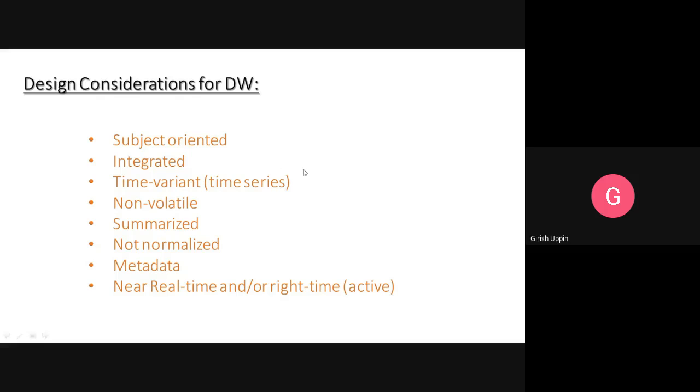Then time variant, or the time series. The data in the data warehouse should grow on a regular basis. It could be on a daily basis, or on an hourly basis. As I told you, it depends on what kind of business we are talking about. And non-volatile, the data should be persistent.